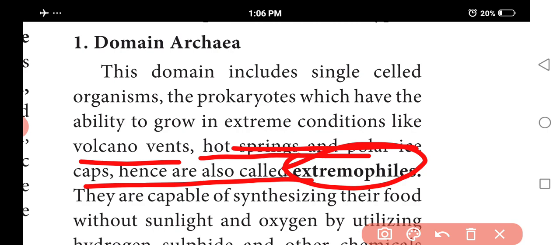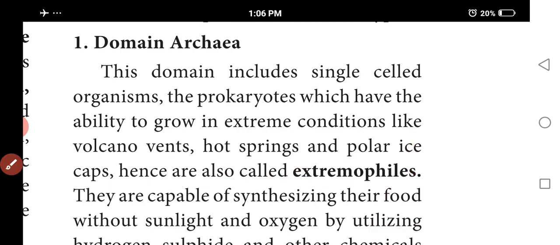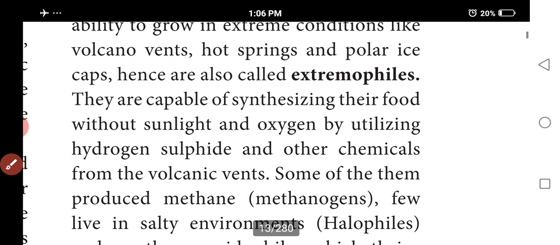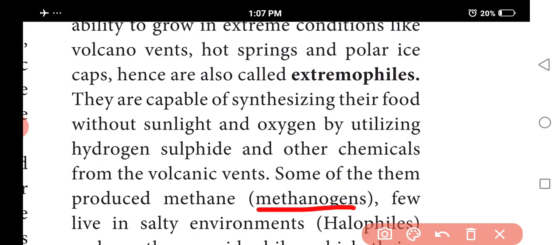It is capable of synthesizing food without sunlight, by utilizing hydrogen sulfide and other chemicals from volcanic events. It obtains food from these volcanic vents. Next one is methanogens. Some of them produce methane, and that is called methanogens.